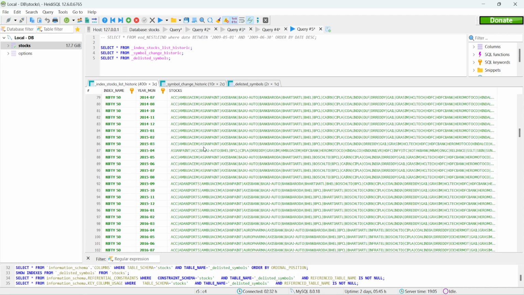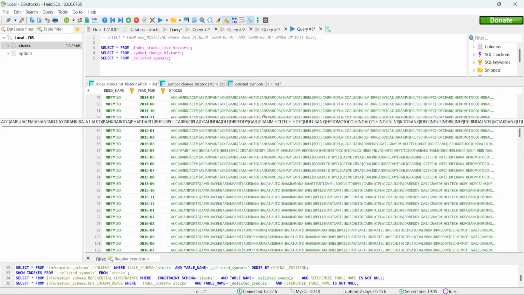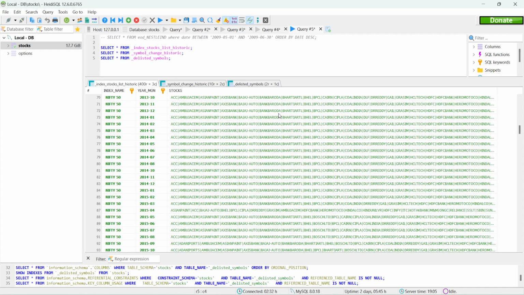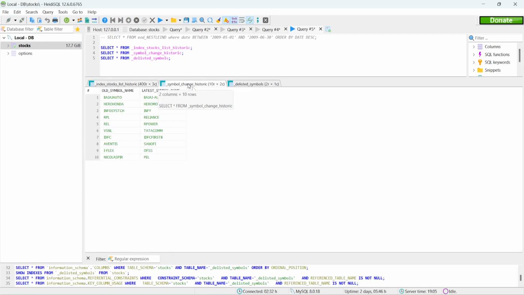But again there are other challenges, like symbols change over a period of time, right? So when you use a past symbol, let's say for Reliance Power, maybe a different symbol, you get an error while downloading historical data, right? So you have to maintain another table here, symbol change historic. So I maintained some history here for Nifty 50 and Next 50. So Bajaj Auto changed to Bajaj-Auto, Hero Honda changed to Hero Motoco, Infosys Tech to Infy, RPL to Reliance, REL, R Power, BSN, Tata Communications, something like that, okay?